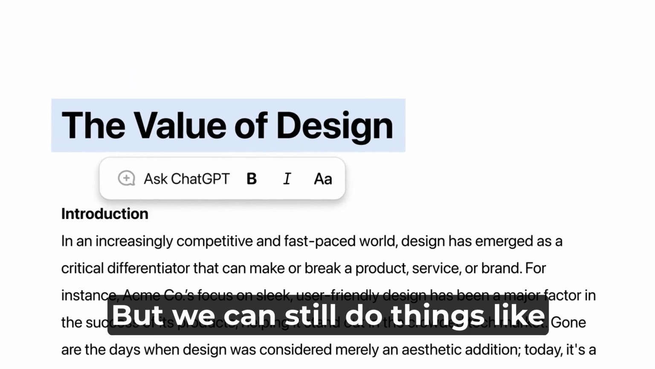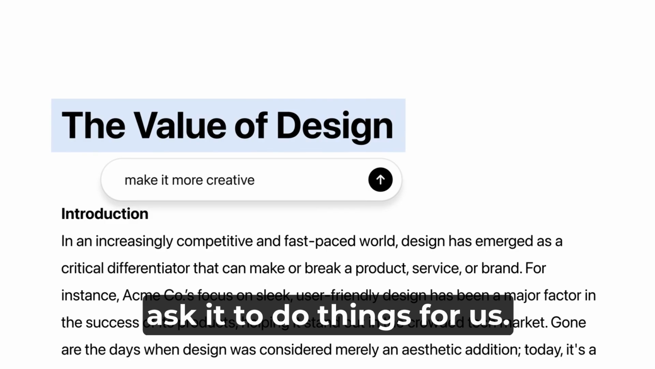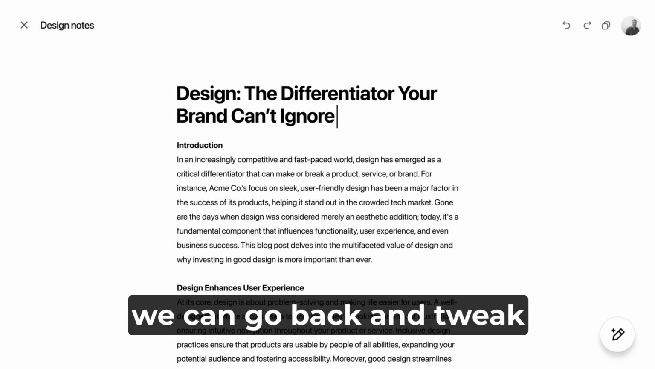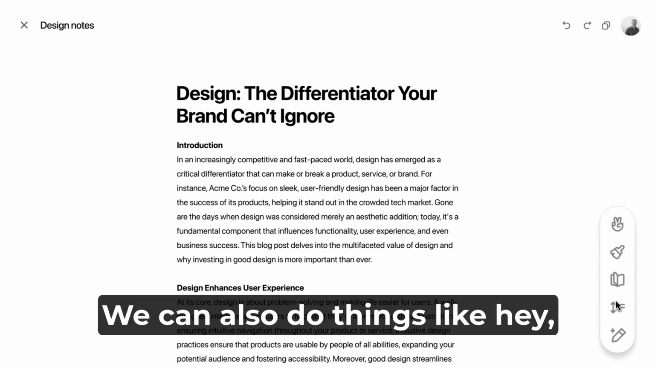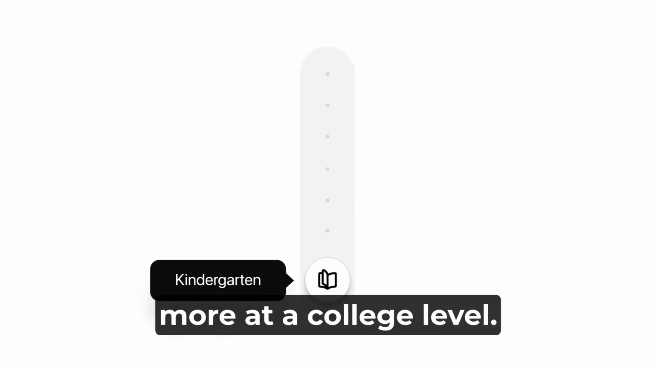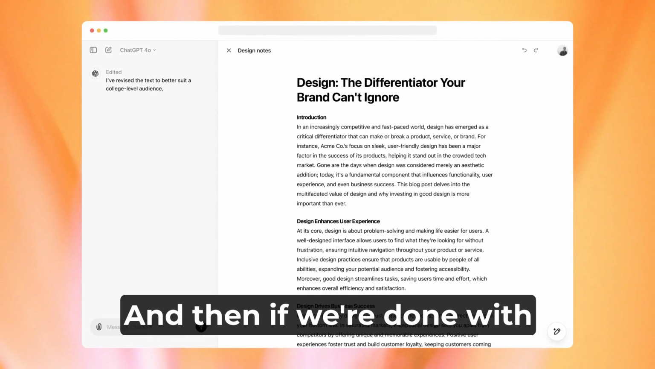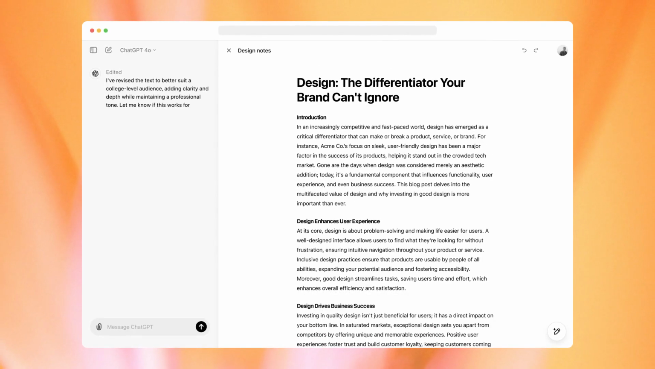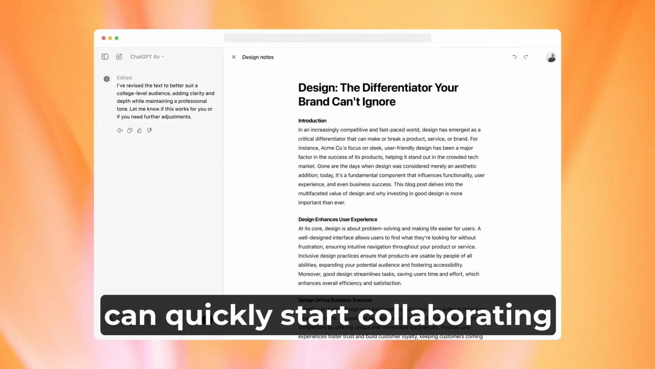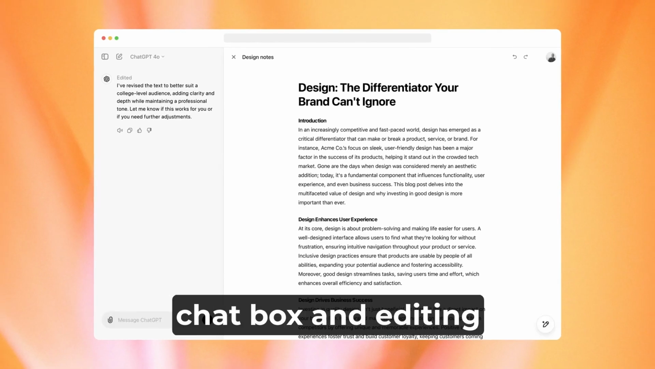But we can still do things like ask it to do things for us. So if we want to make the title more creative, we can do that. We still have full control, and we can go back and tweak it for ourselves. We can also do things like, hey, let's make this reading level more at a college level. And then if we're done with this, once we're finalized, we can say add some final polish. So I'm sure you can see from this really quick demo how you can quickly start collaborating as opposed to living in that chat box and editing back and forth.